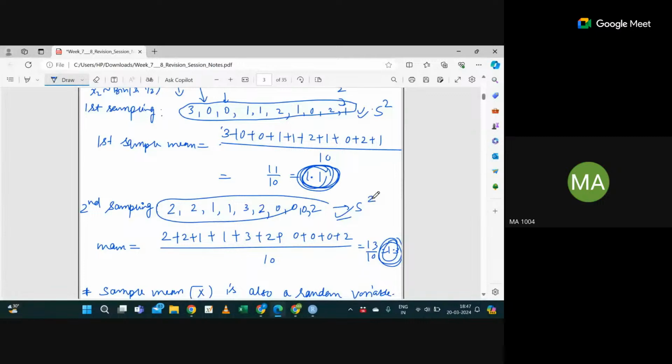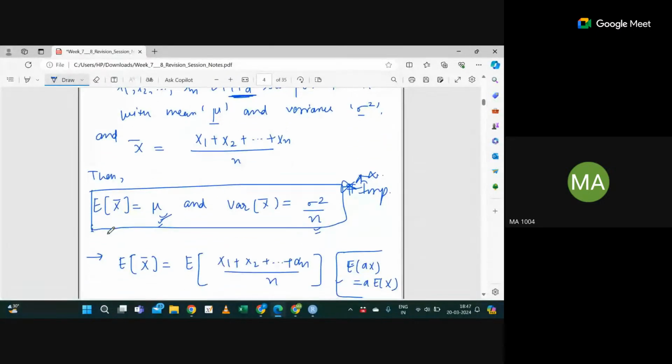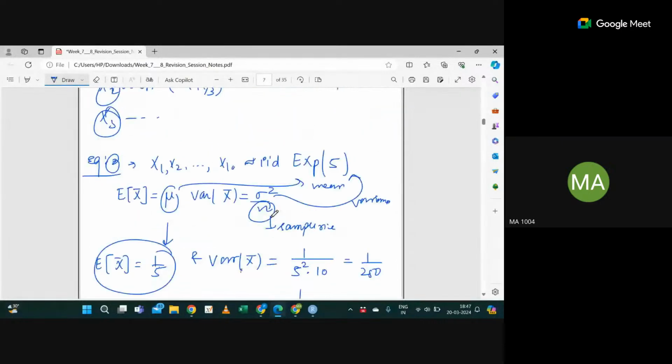So s square is also a random variable, because for different sampling instances I get different values of sample variance. If it is a random variable, I can find its expectation. Similarly to expectation of x bar, which gave mu, can I find expectation of s square?